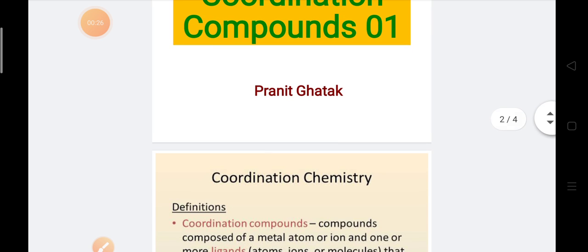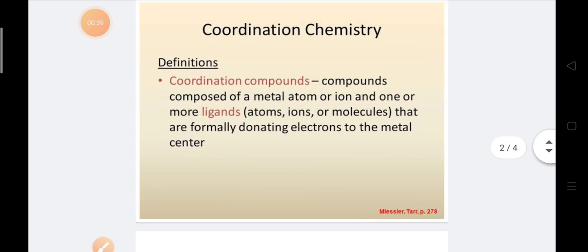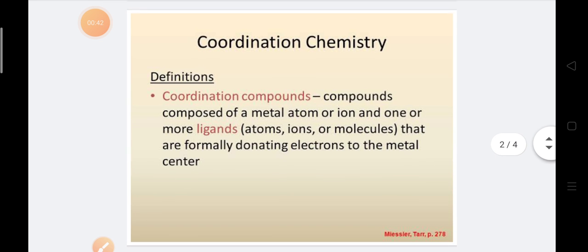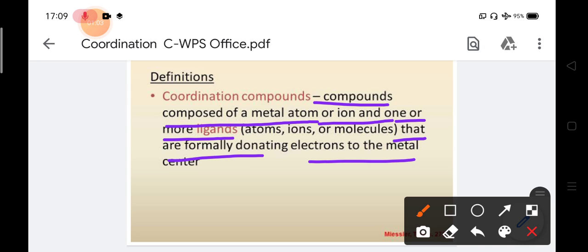In this chapter we are going to find out what coordination chemistry is all about. Before we start, we first need to know what a coordination compound is. What is the definition? To define a coordination compound, we need to say this: the compounds composed of a metal atom or ion and one or more ligands that are formally donating electrons to the metal center.